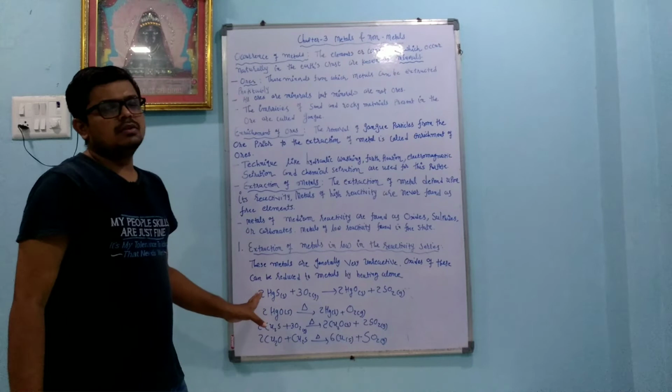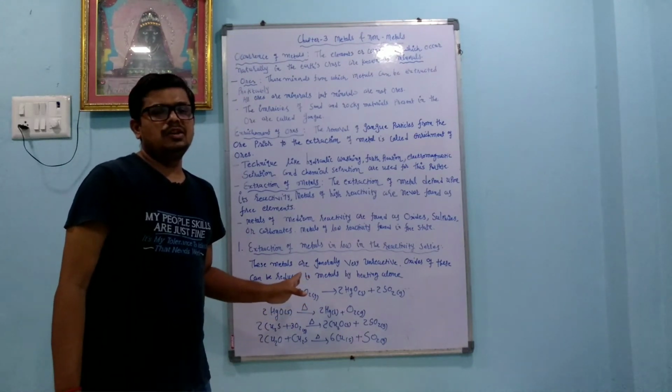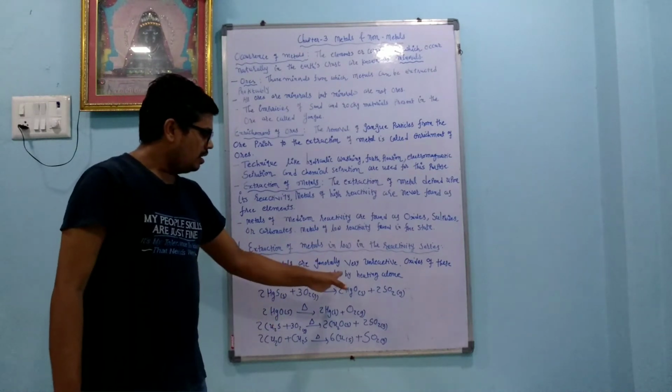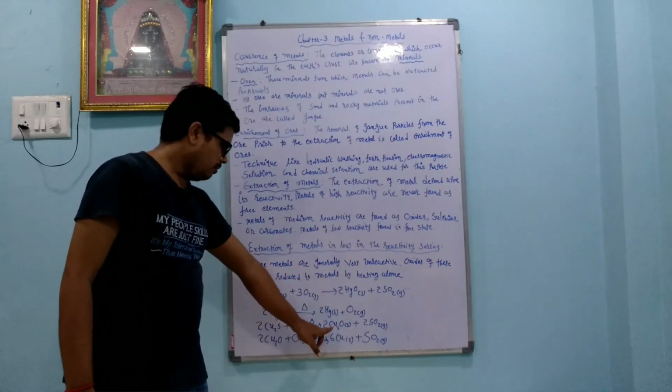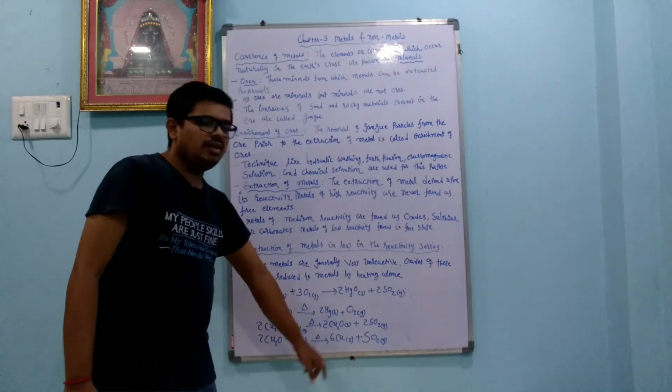So here low reactivity minerals and ores are initially heated at high temperature, and when we heat them we can get the pure metal, like here we get the mercury and in the second case we get the copper.